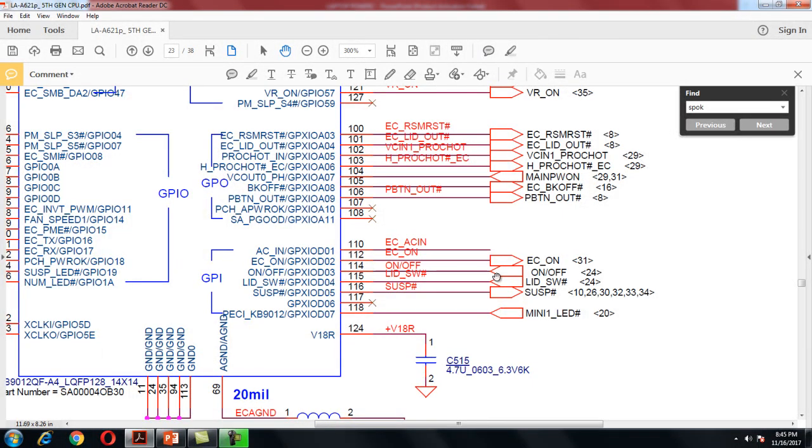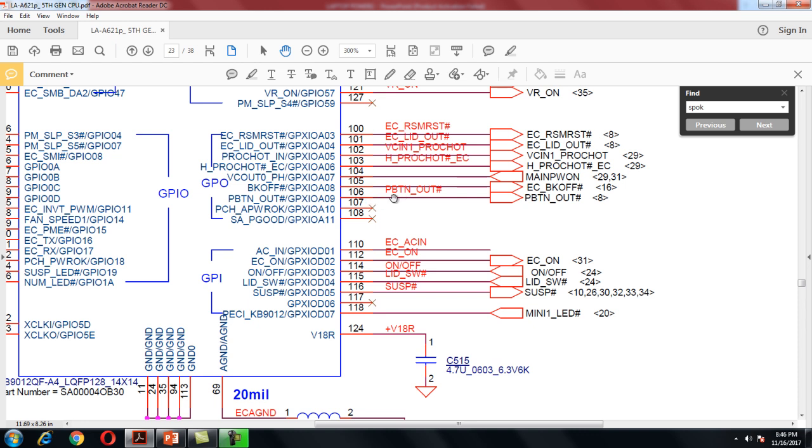As soon as you press this to ground and release, one pulse is generated, a 3 volt pulse, to pin 111, and then the SIO emits one signal called RSMRST, pin number 100. If the SIO and the EC bias are okay, then after the power button press, here you should get 3 volt. If you do not get 3 volt at this pin after pressing the power button, that means the possible fault could be the SIO or my EC bias. Pin number 100.